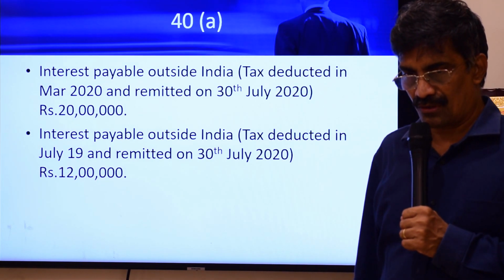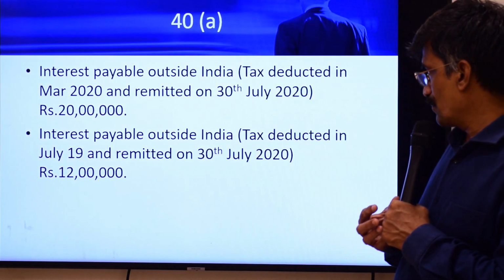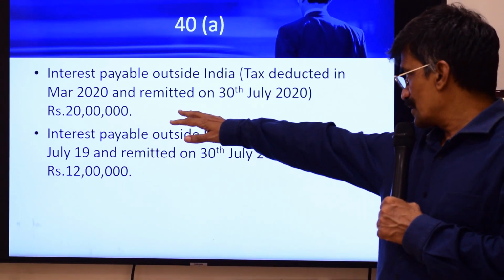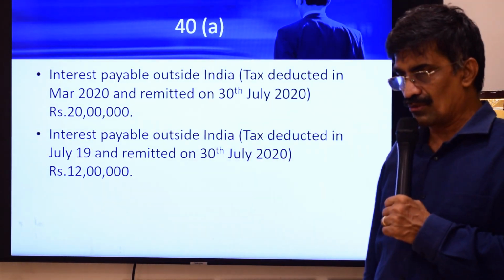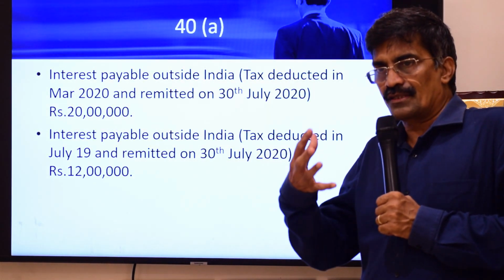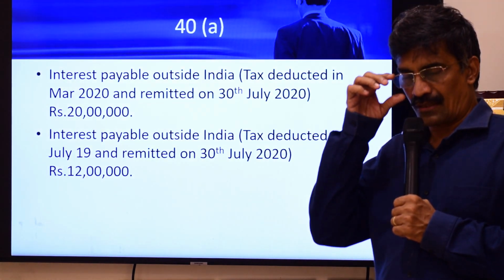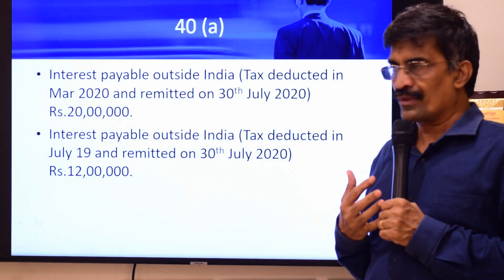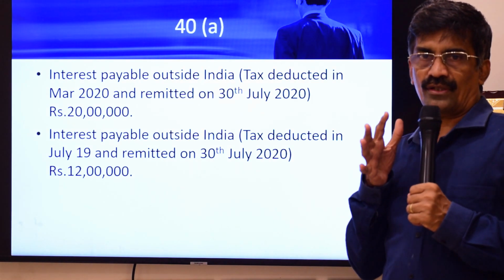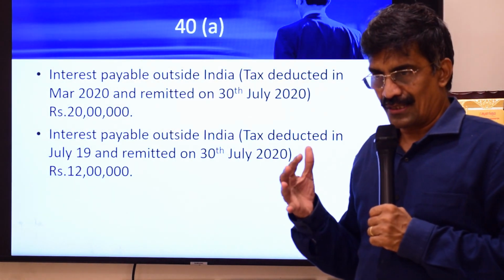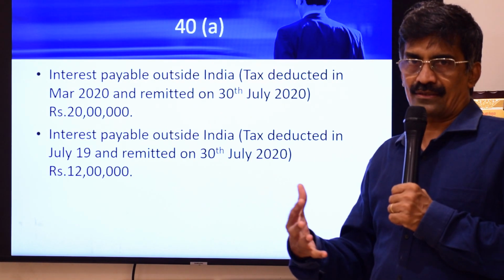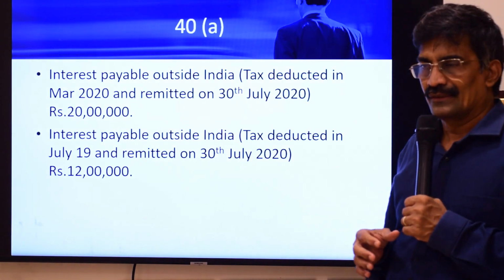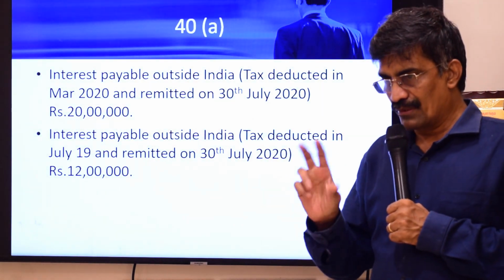Now it's time for looking at some problems, considering that 40 is a very important provision. Interest payable outside India, tax deducted in the month of March 2020, remitted on 30th July 2020. So if the TDS is deducted in March 2020, first you must understand TDS provisions say this has to be remitted by 30th April 2020. However, for claiming deduction under 40I, if you recall, the amount has to be paid by the due date for filing tax returns, which could be 31st of July, 30th September, 31st of October, 30th November, as the case may be. So 30th September, 31st October, you might be confused.